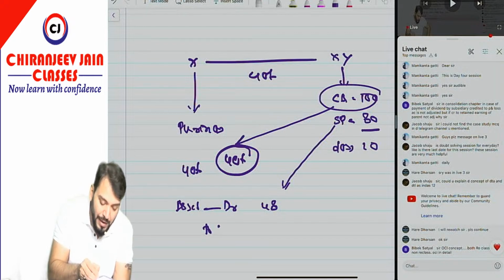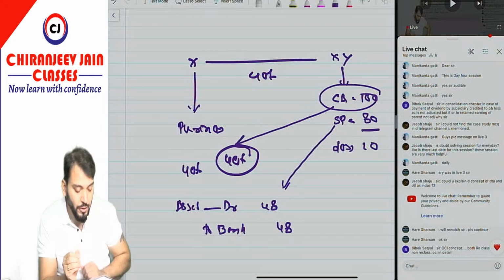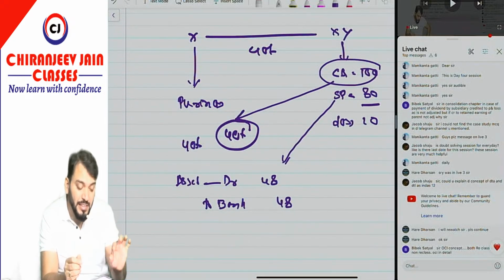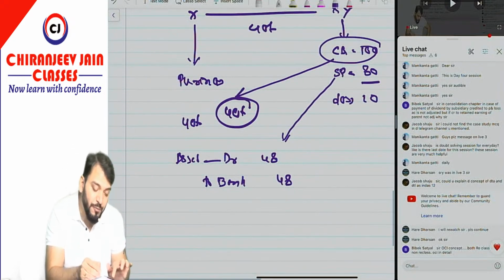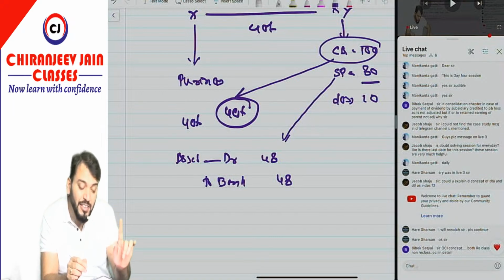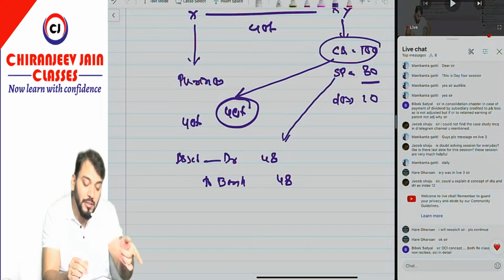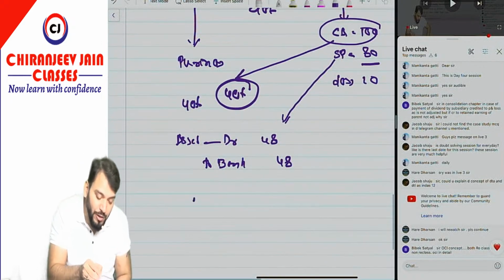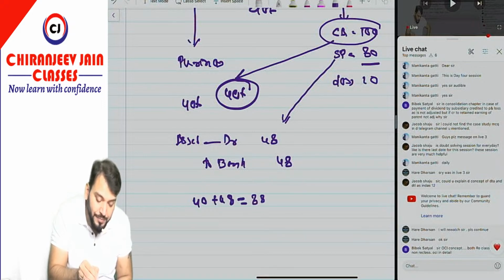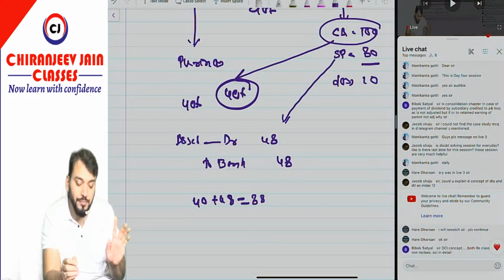To bank 48. In X's books, 40 was already coming. Now we will also add 48, so now in their books of account, 40 plus 48 means how much will come? 88. Understood this point?